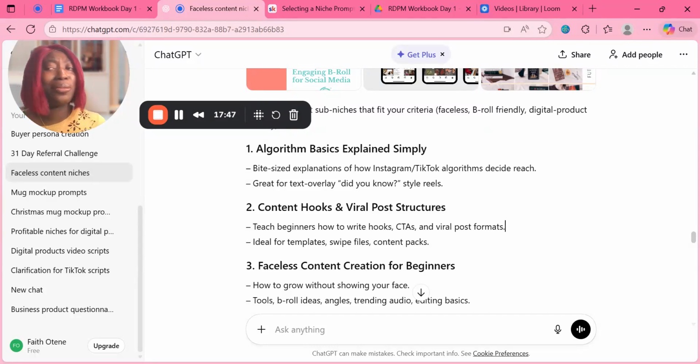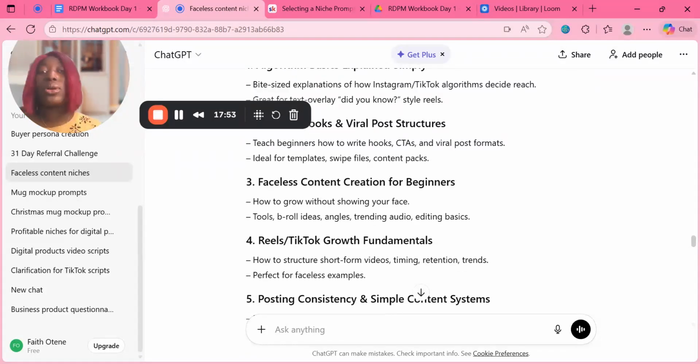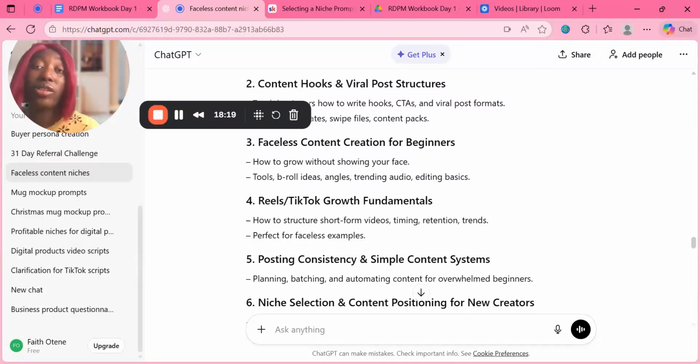Did you know, I'm very sure you guys have seen a lot of that hook where it says did you know, stuff like that. Another one is content hooks and viral post structure as well. So you can basically teach beginners how to write hooks, calls to action, viral post formats and stuff like that, captions and so on and so forth. This particular niche is also ideal for templates, for content packs, all those kinds of things, even guides as well. Faceless content creation for beginners as well.